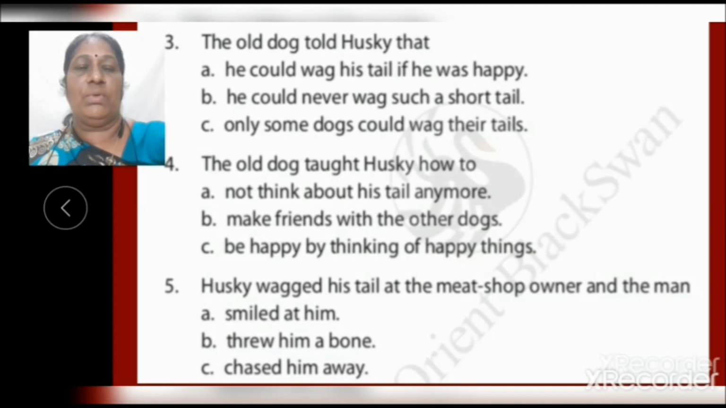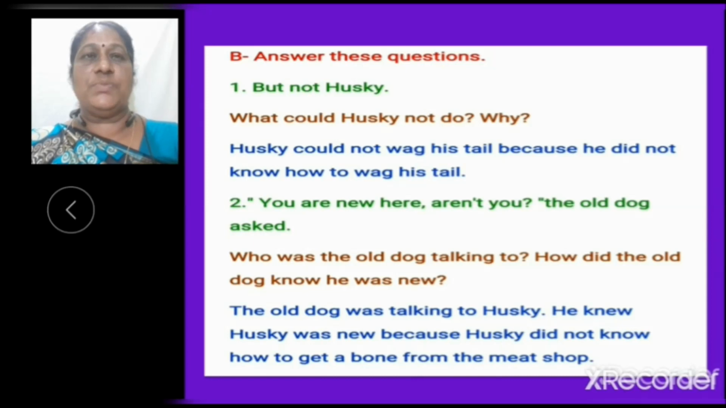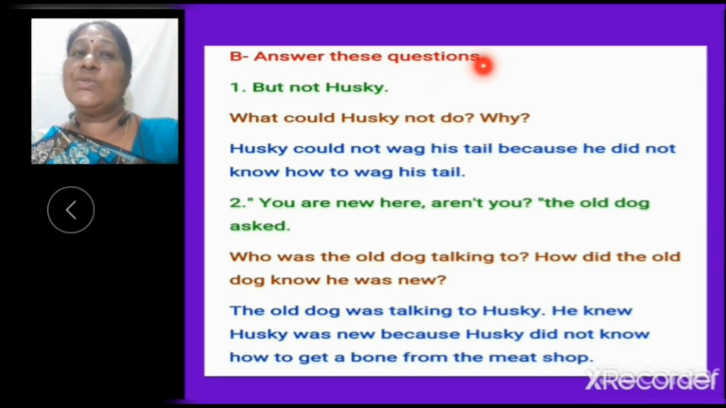Now, question number 5. Husky wagged his tail at the meat shop owner and the man A. Smiled at him. B. Threw him a bone. C. Chased him away. Correct answer is B. Threw him a bone. Now, let us move to next exercise. Exercise B. Answer these questions.